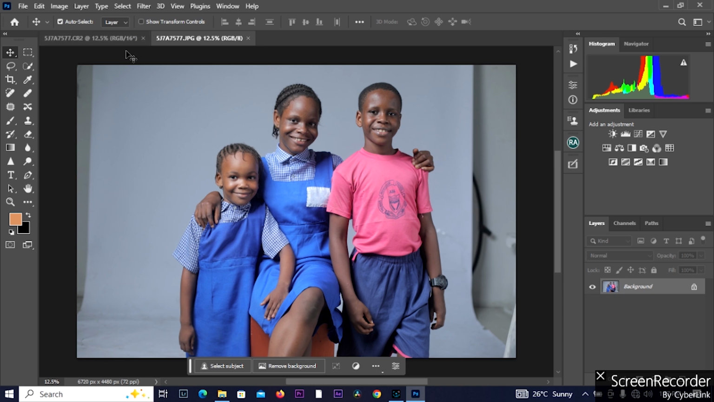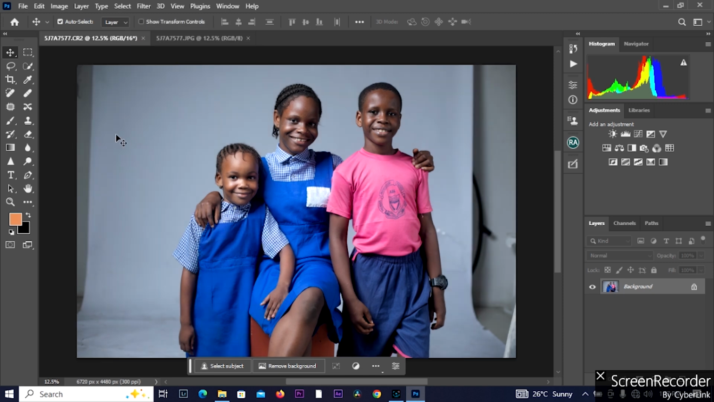But today I'll make us understand some basic features in Adobe Photoshop. On the left-hand side of my screen are different toolbars in Adobe Photoshop.